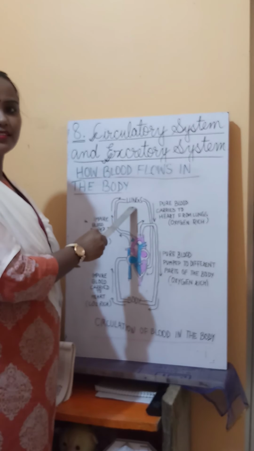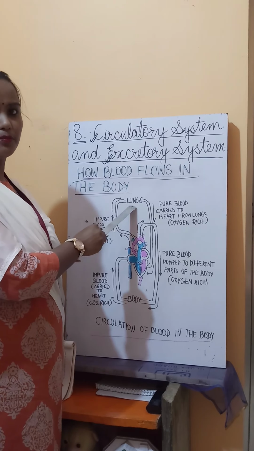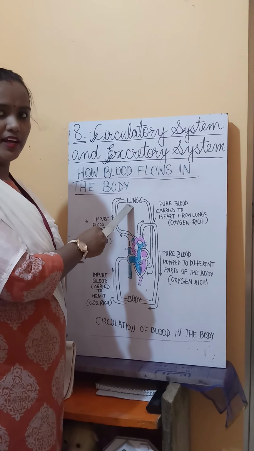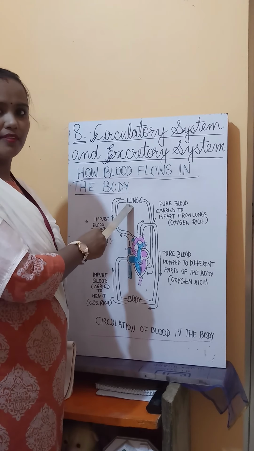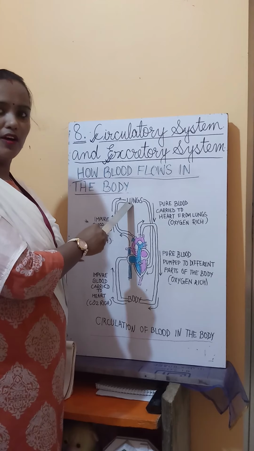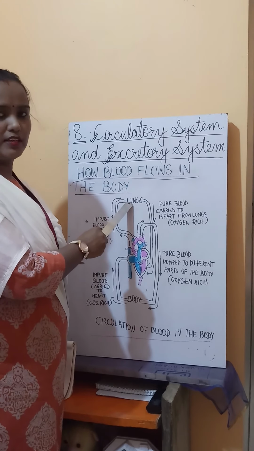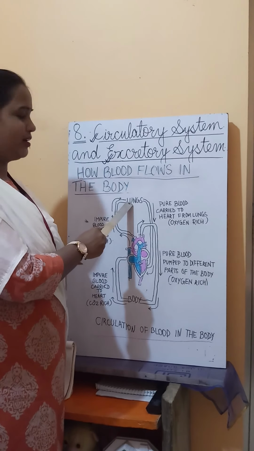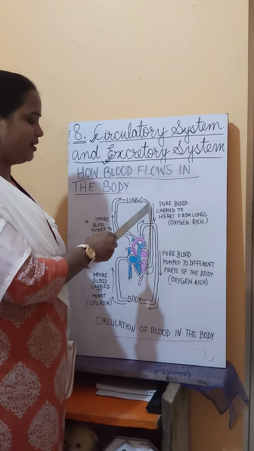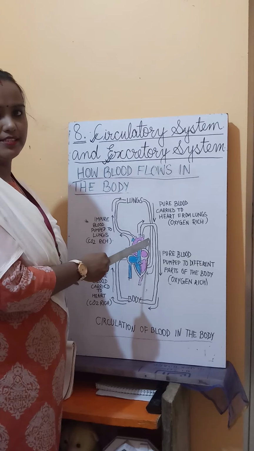Here the lungs purify the blood. How does it purify the blood? It purifies the blood by removing carbon dioxide, and then the blood fills with oxygen. Now this blood is pure, and then the lungs send this pure blood to the heart once again.